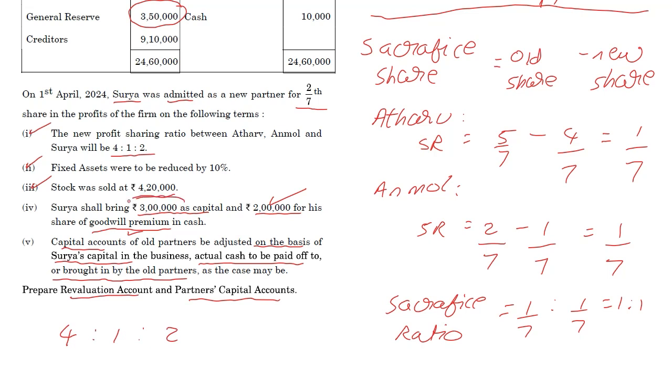And if Surya is bringing in 3 lakhs, and the old two partners are Atharv and Anmol, we have Atharv, Anmol, and Surya. So if Surya is 3 lakhs corresponding to 2, then Anmol is X, and Atharv is Y, and we can cross multiply.